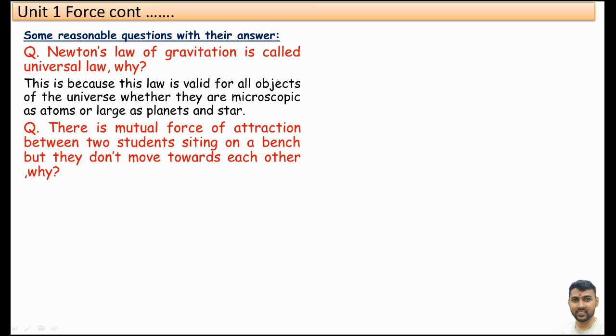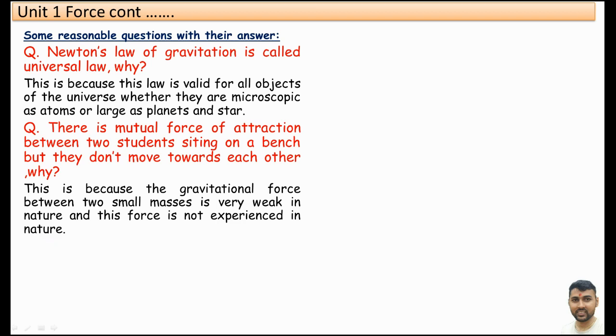There is mutual force of attraction between you and your friend sitting on the same bench inside the class, but you and your friend do not move towards each other. Why? Its answer is, this is because the gravitational force between two small masses is very weak.